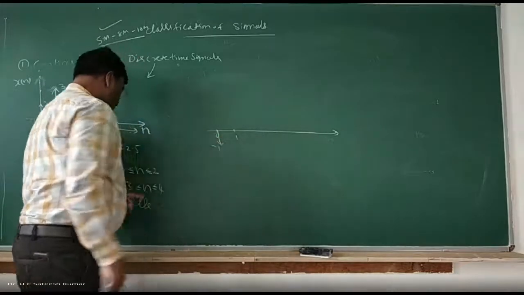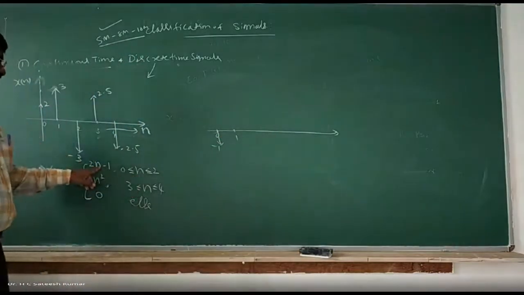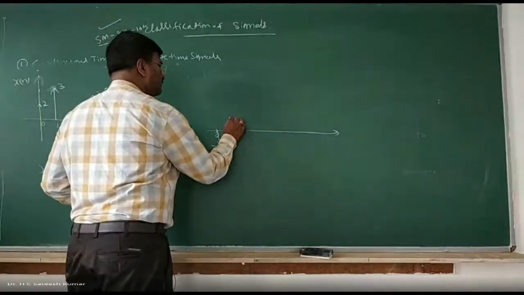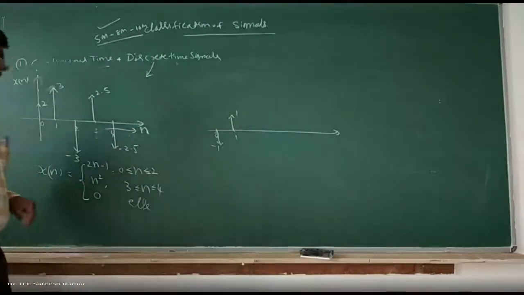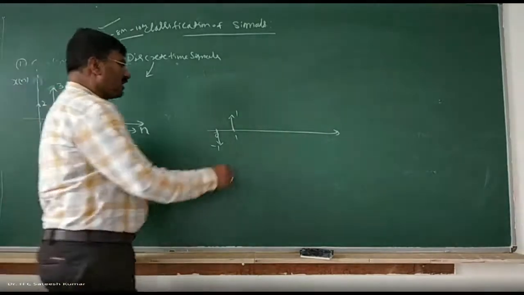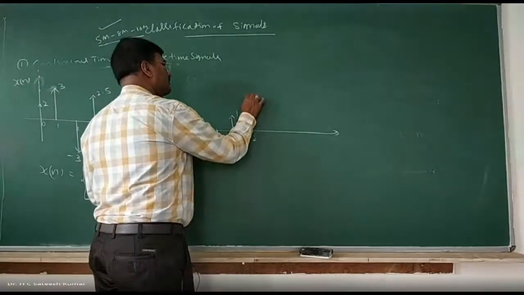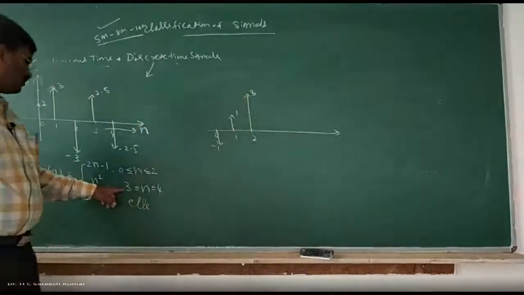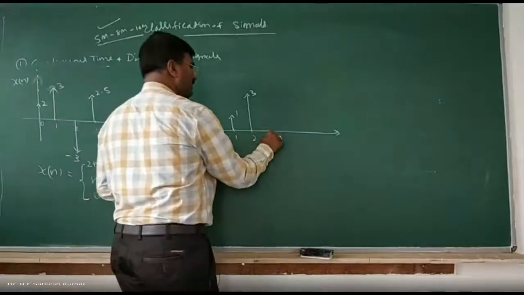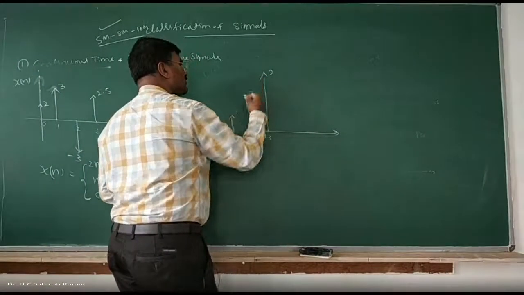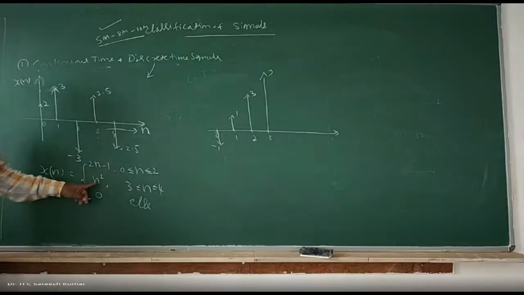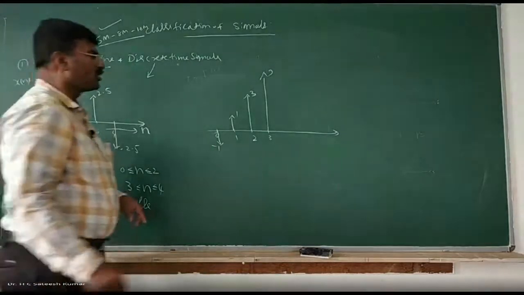N is equal to 1. What is the value? 2 minus 1 is 1. N is equal to 2: 2 into 2 is 4, 4 minus 1 is 3. At 2, its value is 3. And n is equal to 3: 3 square is 9. At 3, its value is 9. N is equal to 4 means 16. At 4, its value is 16.